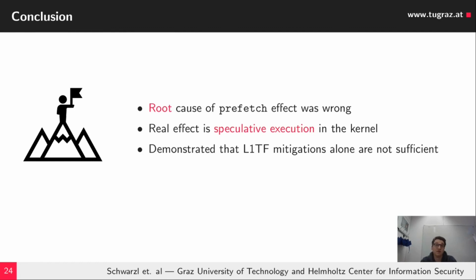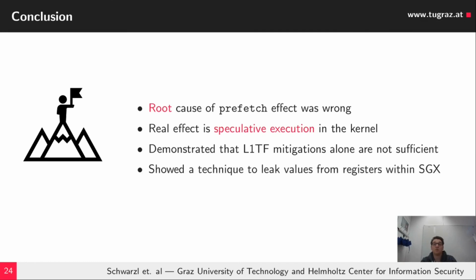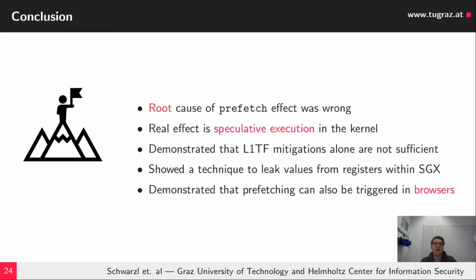We still need the Spectre v2 mitigations also enabled, which are quite costly. In addition, we showed a new technique to leak values from registers within SGX, and we demonstrated that prefetching, speculative dereferencing of registers can also be triggered in browsers.